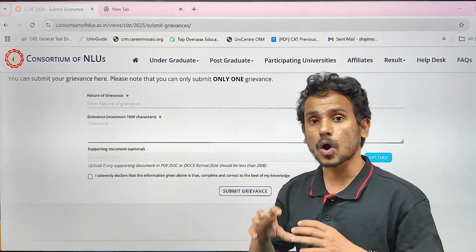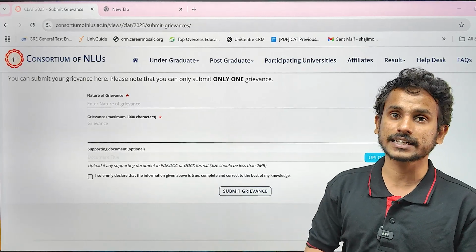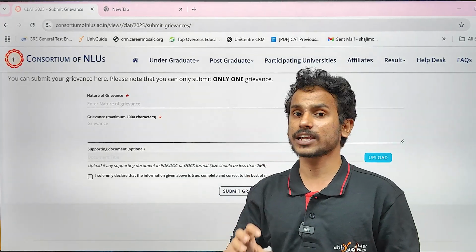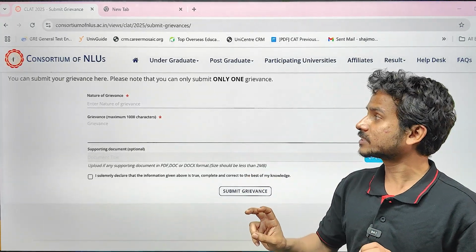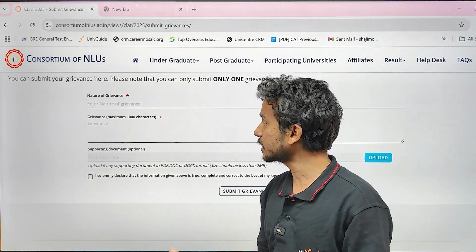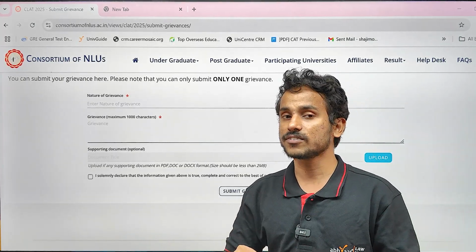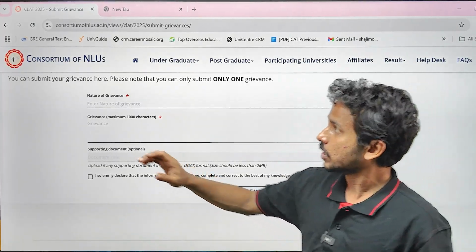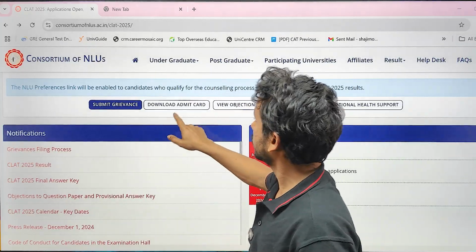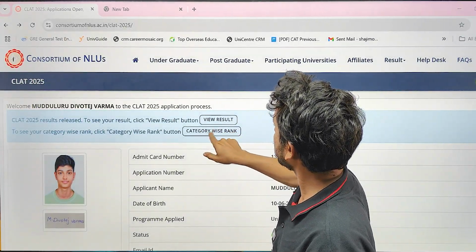Remember, this grievance is not going to the consortium, but rather to a particular entity which has been created, which includes a retired High Court judge. So, positively thinking, there are chances that this would be taken up seriously. But as of now, any concerns you have with regards to the result or the rankings, you can raise. Also, if you see, there is another option of view category wise rank.